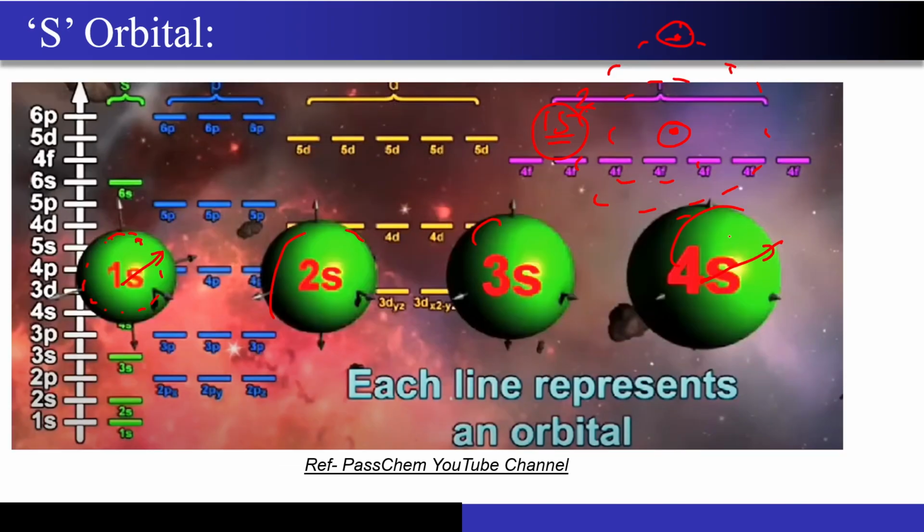So now you must have understood that for the 4s, since the electrons have higher energy, there is a good probability that in this sphere they will be lying at the outer portion of the sphere rather than the inner portions, right? Because these electrons have higher energy and are loosely bound with respect to the nucleus. So this is how the shape of the s orbital is.